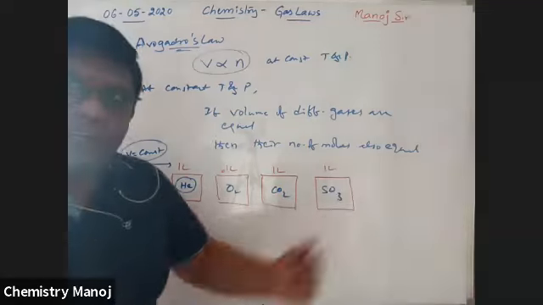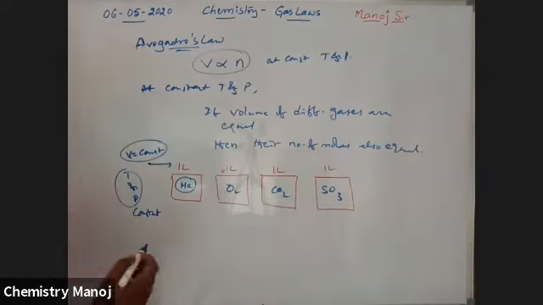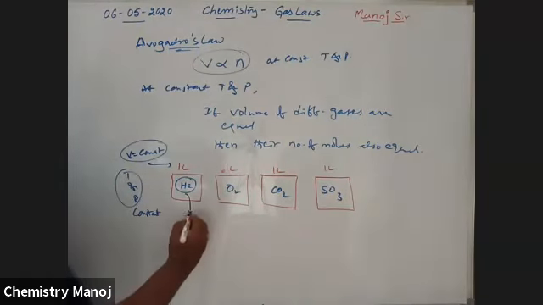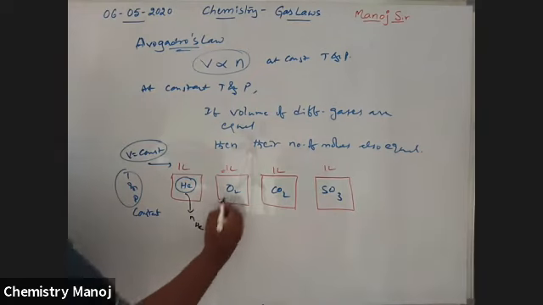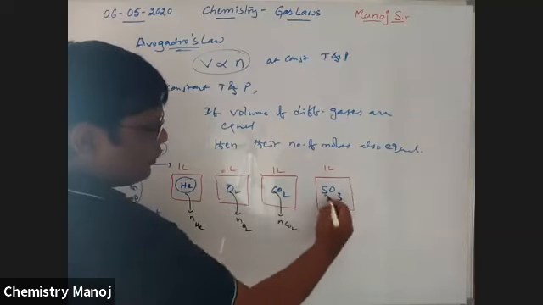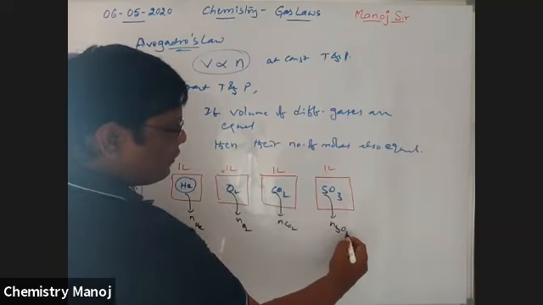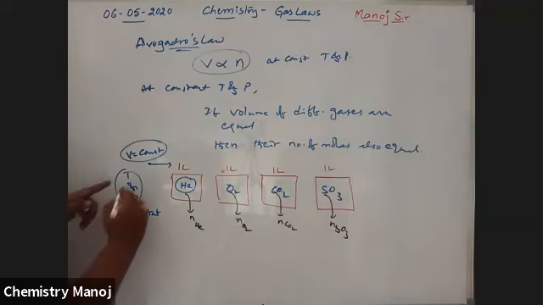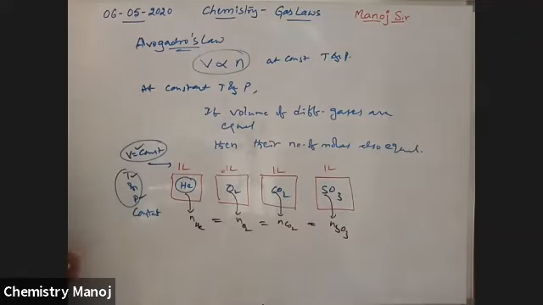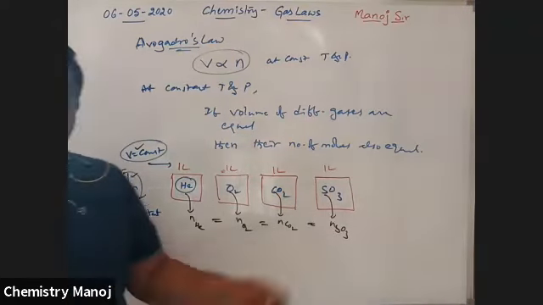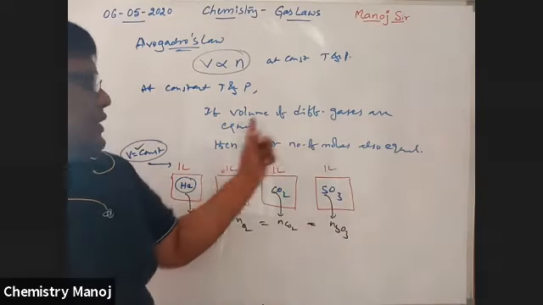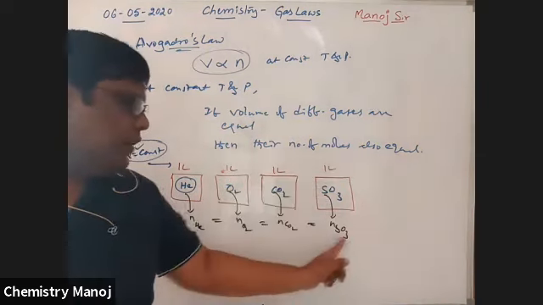Even though the gases are different, here what we observe is that the number of moles of helium, of O2, of CO2, and of SO3 are the same, because temperature, pressure and volume are constant. If the volumes of different gases are equal, their number of moles are also equal.